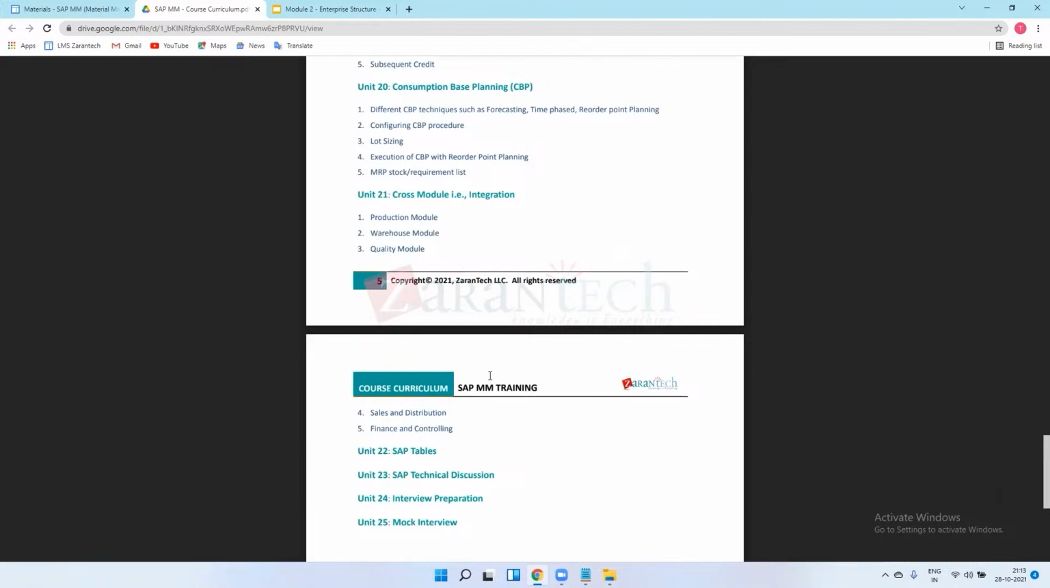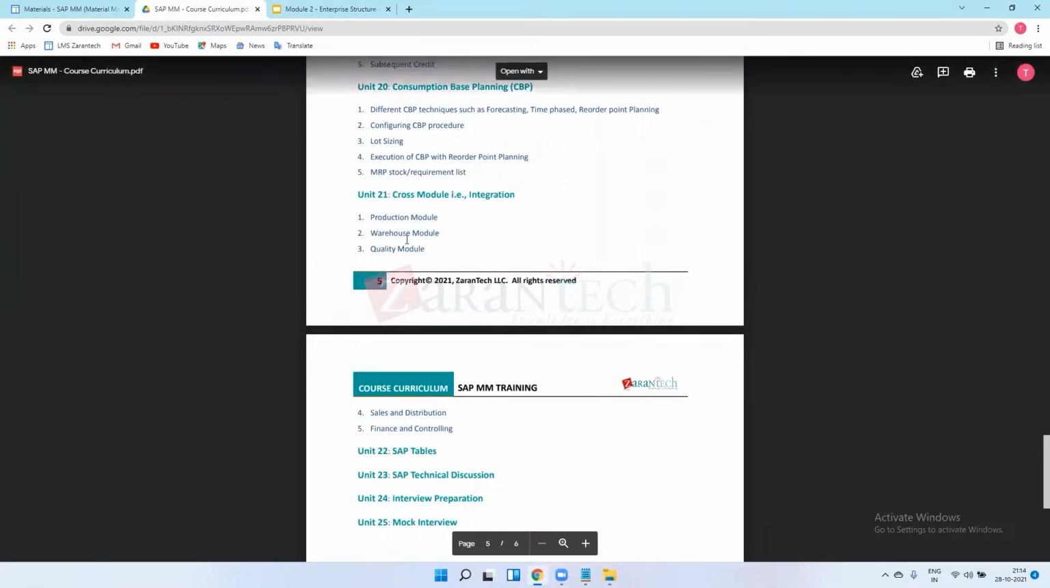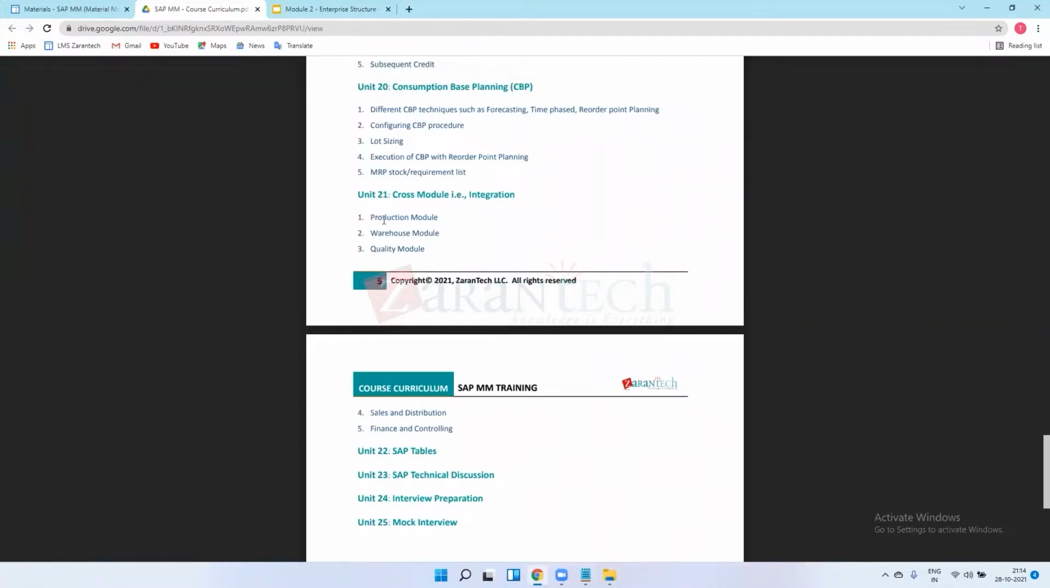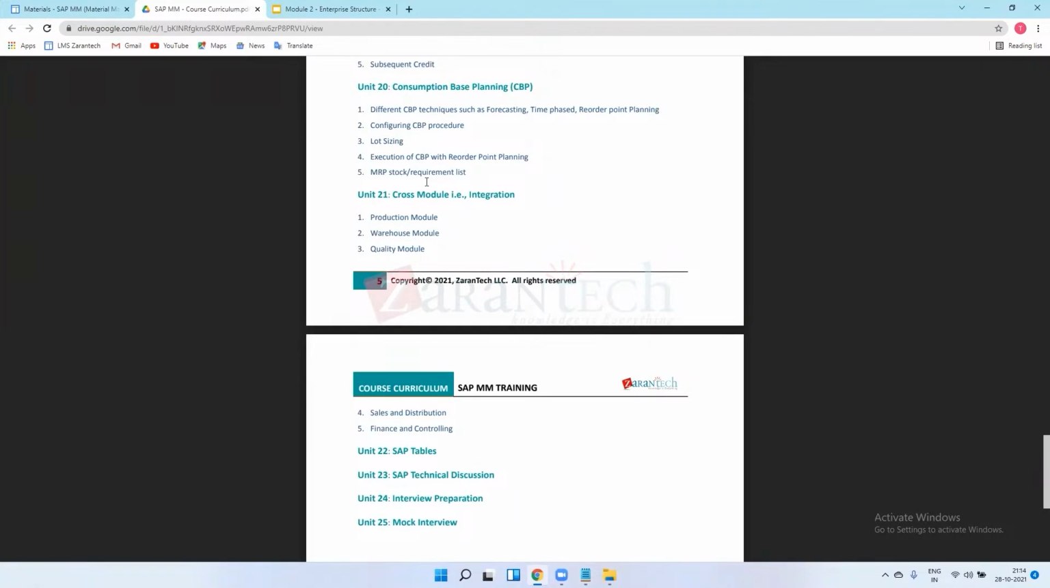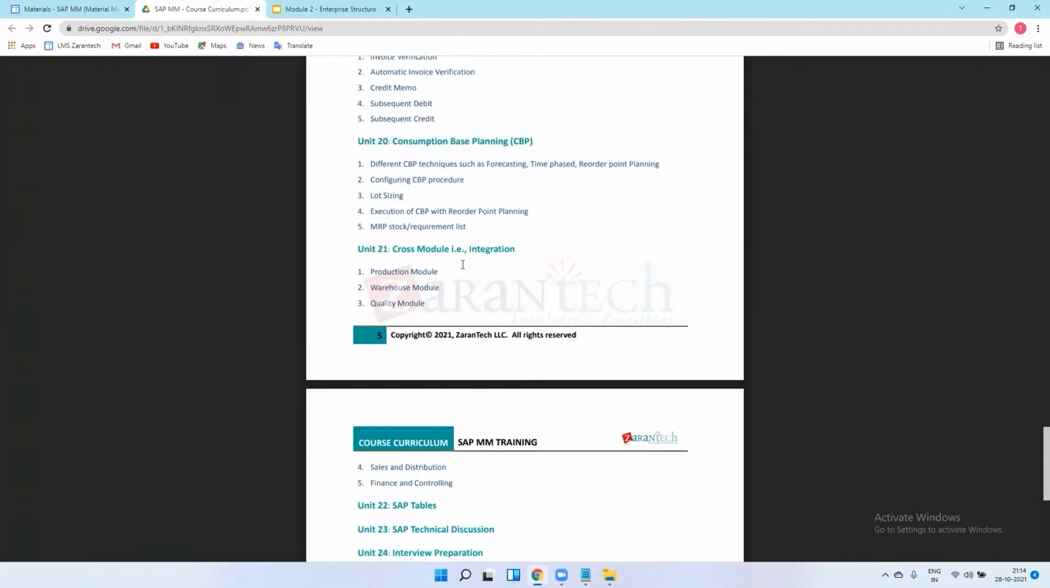Do I have to learn all those? I mean, do I have to have knowledge or just know it pretty well? No, no, you don't have to get full knowledge of this, but you have to learn how MM is integrated with all these modules. So the only MM-FI integration is most important.